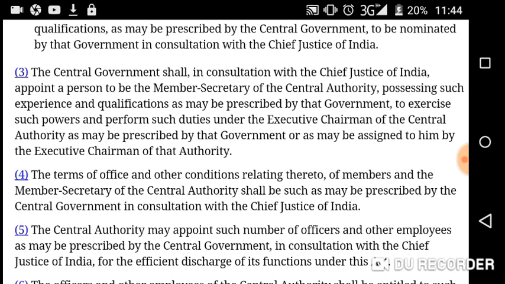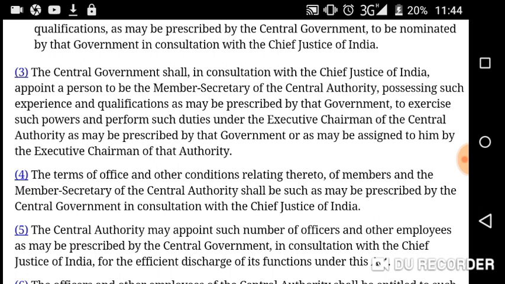So there shall be another member, in consultation with the Chief Justice of India. He shall be appointed by the central government, also in consultation with the CJI, as member secretary of the central authority, means National Legal Service Authority, possessing such experience and qualification as may be prescribed by that government, of course the central government.